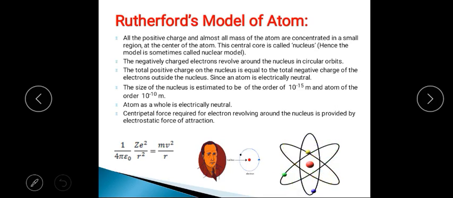The size of the atom is of the order of 10 to the power minus 10 meter, and the size of the nucleus is of the order of 10 to the power minus 15 meter, that is Fermi, right? And the centripetal force is provided by the electrostatic force of attraction between the electron and the nucleus.